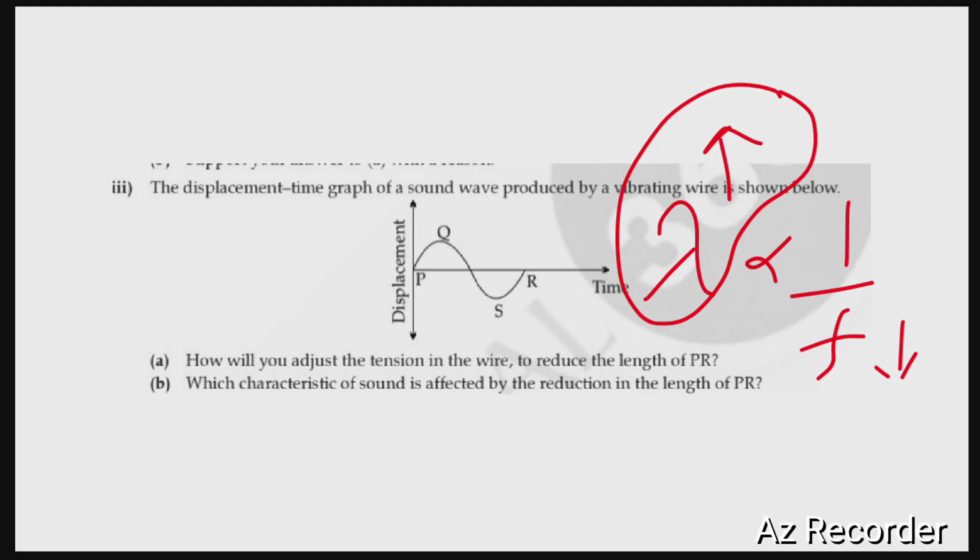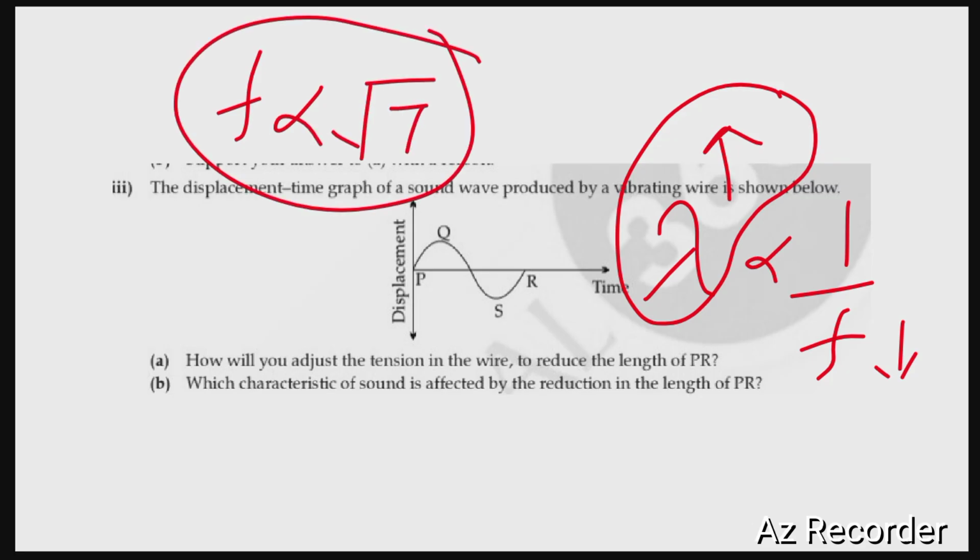We already know that frequency is directly proportional to the square root of tension. So to decrease the length of PR means to decrease the wavelength, and to decrease the wavelength it is sufficient to increase the frequency. To increase the frequency, we naturally have to increase the tension on the string. So finally, to reduce the length of PR, we will have to increase the tension in the wire.